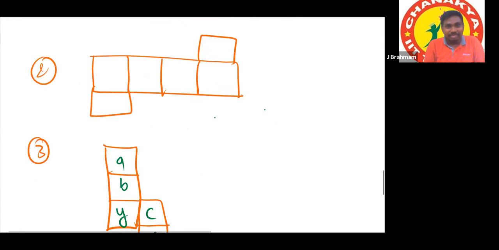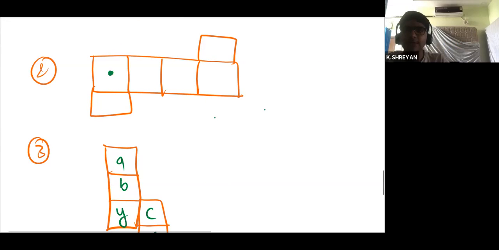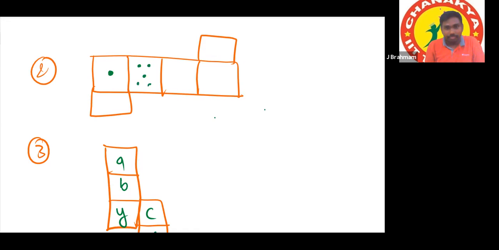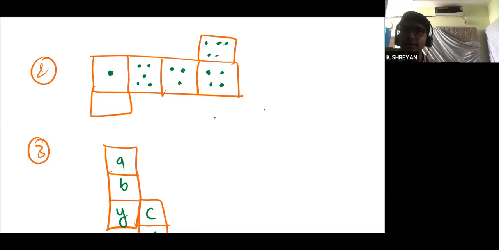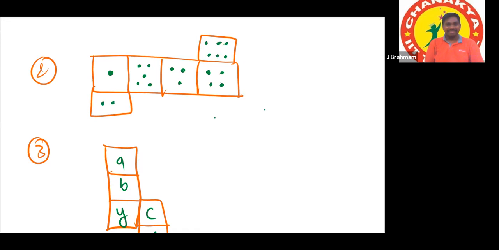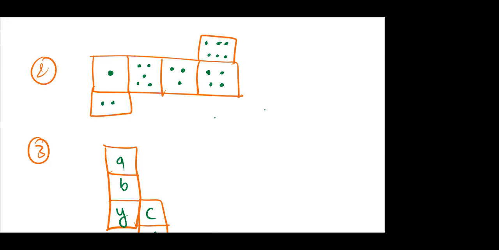Okay, I am giving one more. Generally in a dice, one dot is marked. Sir, 1, 3, 5, 4, 3, 6, 5 and 2, 4 and 6, 2.